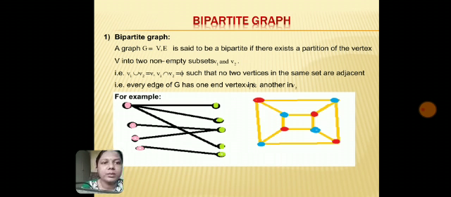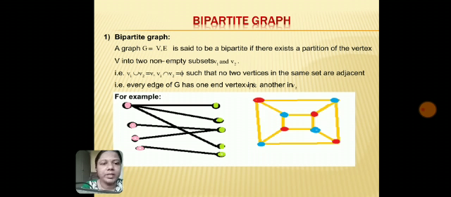Next definition is bipartite graph. A graph G = (V, E) is said to be bipartite if there exists a partition of the vertex set V into two non-empty subsets V1 and V2, that is, V1 union V2 becomes V and V1 intersection V2 is phi, such that no two vertices in the same set are adjacent, that is, every edge of G has one end vertex in V1 and another end vertex in V2.